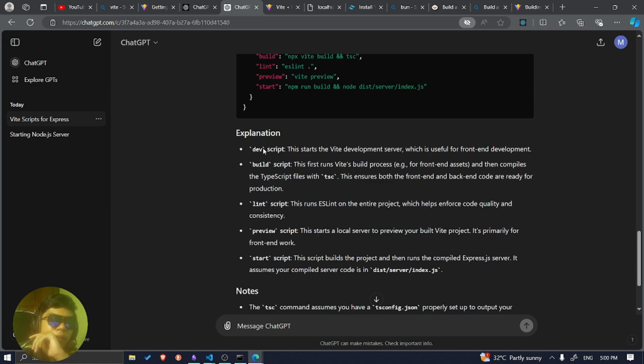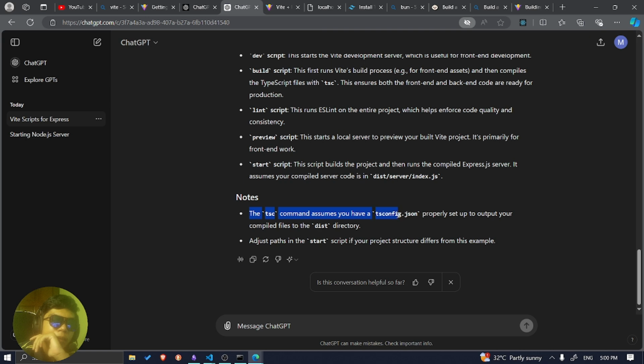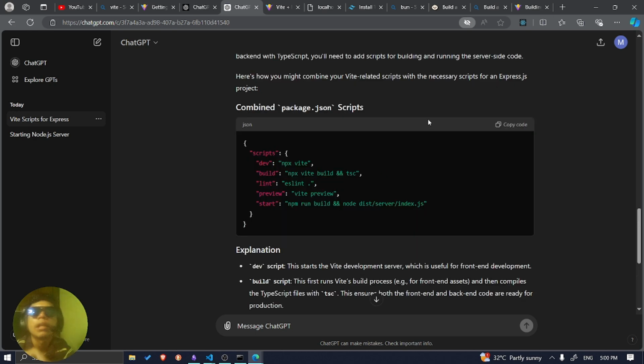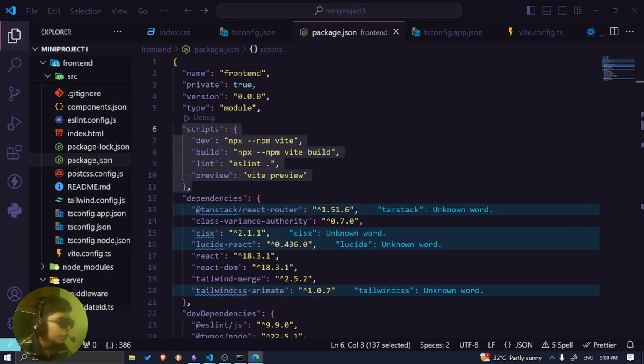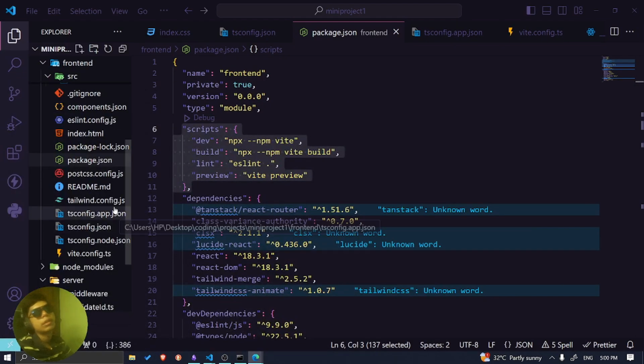That's interesting. This starts the Vite development server, which is useful for front-end development. The tsc command assumes you have a tsconfig.json properly set up to output your compiled files to this directory. Okay, now I understand. So the tsc is basically if you wanna compile it into this folder, which is what we're gonna do before we deploy into fly.io.